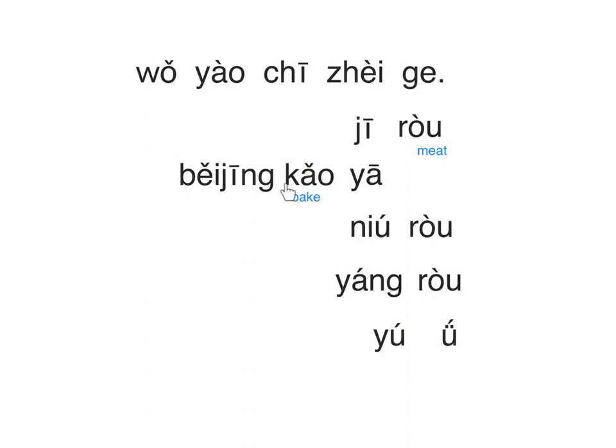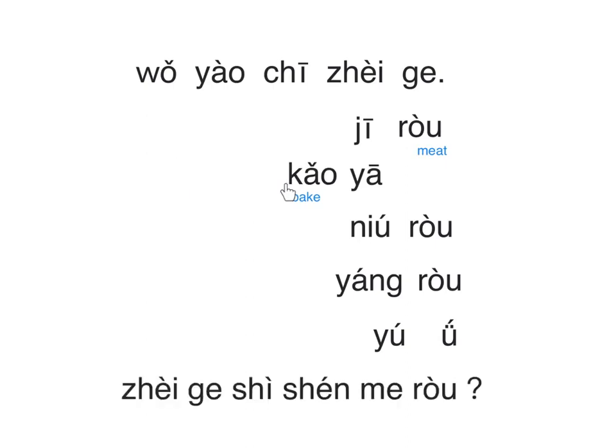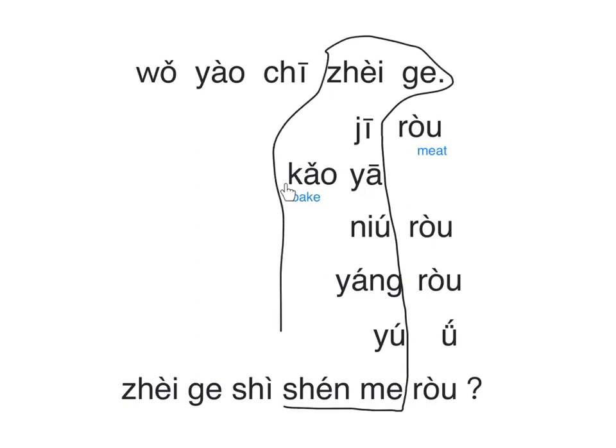And please think about how to say, what meat is this? Meat is 肉. What meat? 什么肉? And then Chinese say, 这个是什么肉? See where we put the 什么 question word? Because we don't know what kind of meat. That's why we ask people, this is what kind of meat?